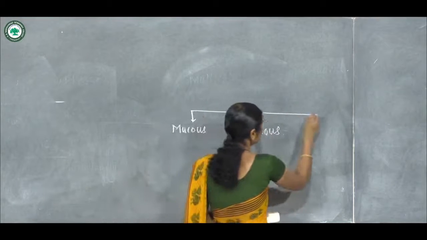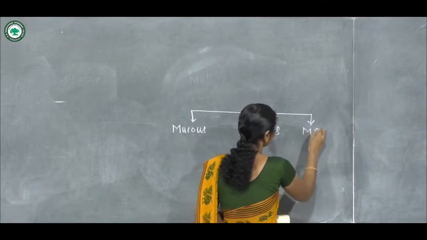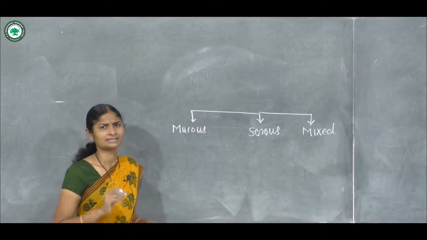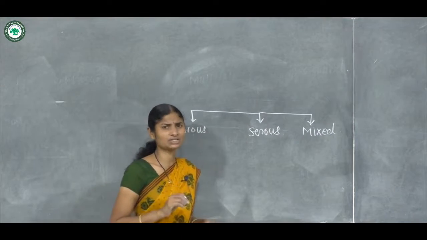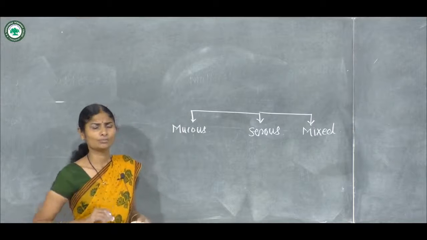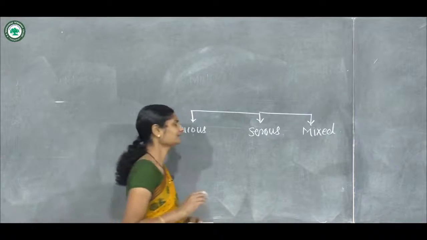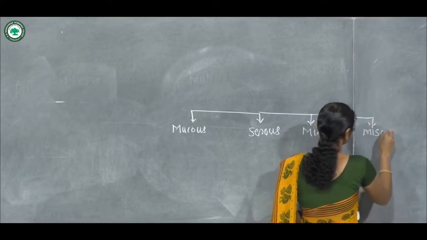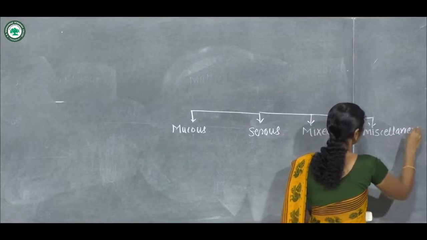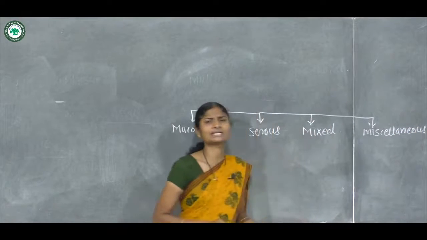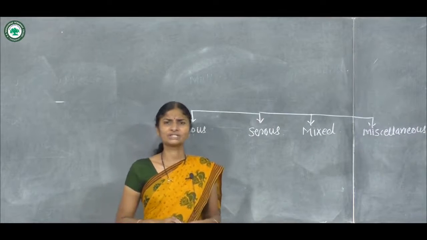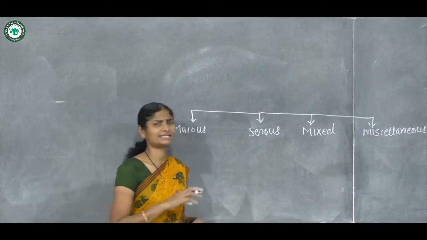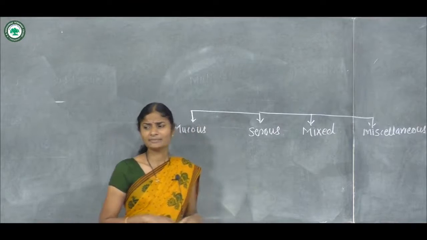Next type is mixed type. In this mixed type, serous and mucus, that is mucus and watery secretion, are present in mixed form. Fourth type is mucilaginous type. In this, there is neither mucus nor watery secretion, but sometimes a different type of secretion is present.